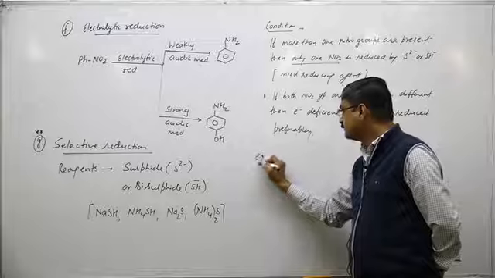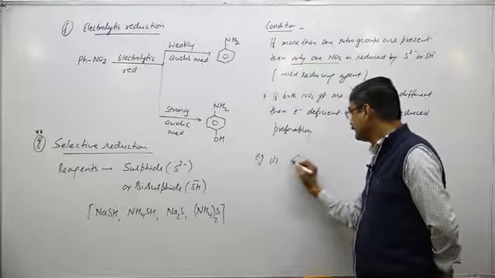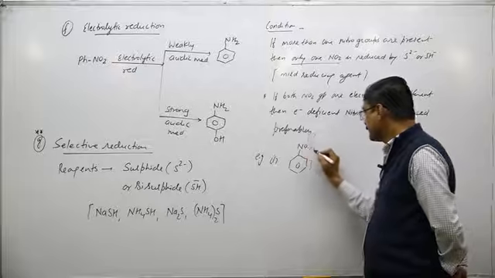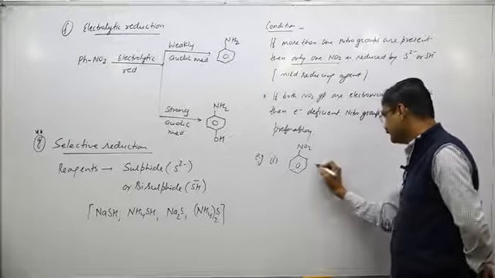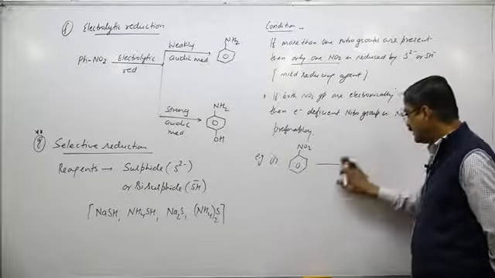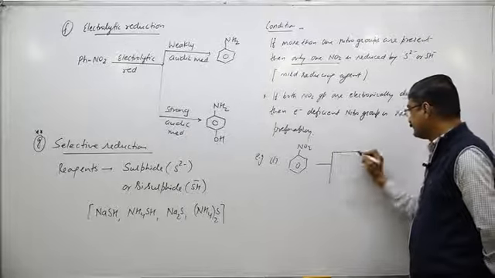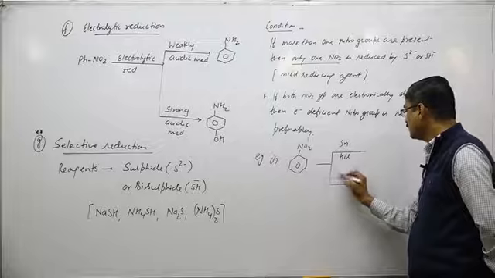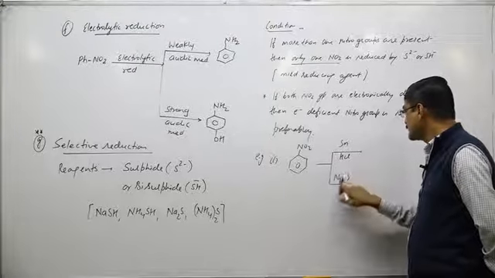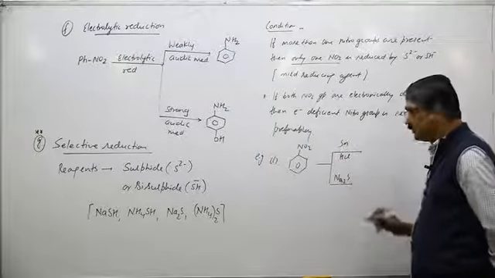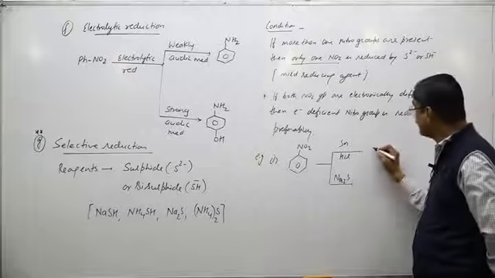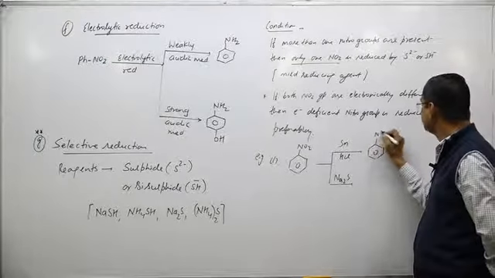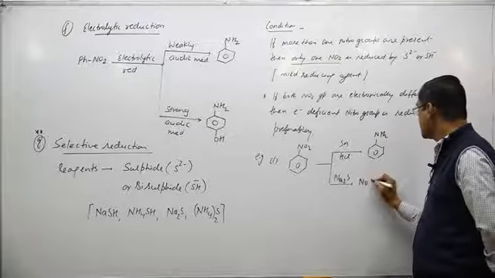For example, suppose I write a single nitro compound. I take the reduction by Sn/HCl or Na2S. Then in the first case reduction is possible, but in the second case there is no reduction.